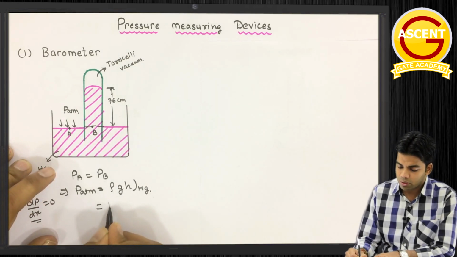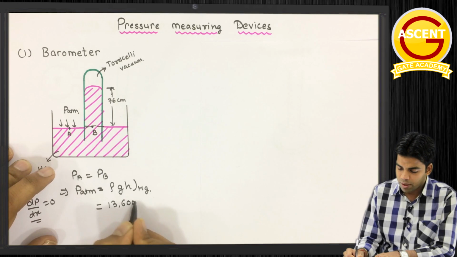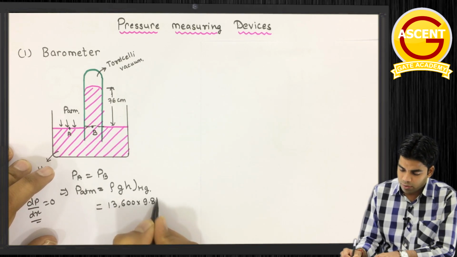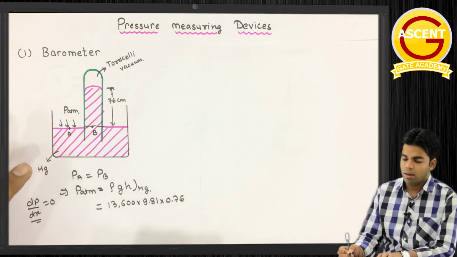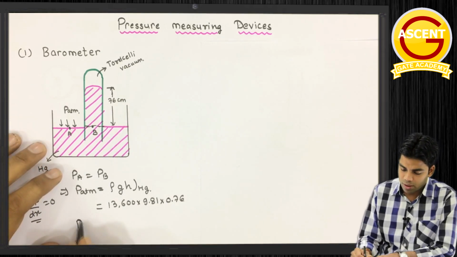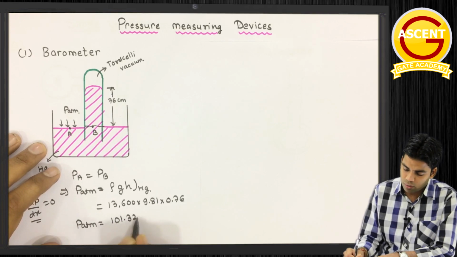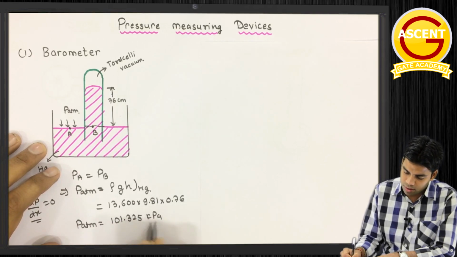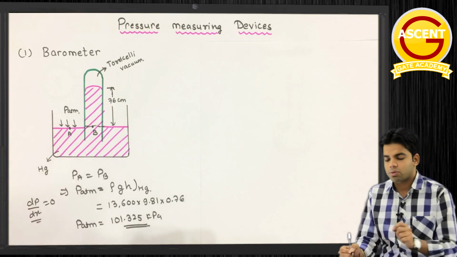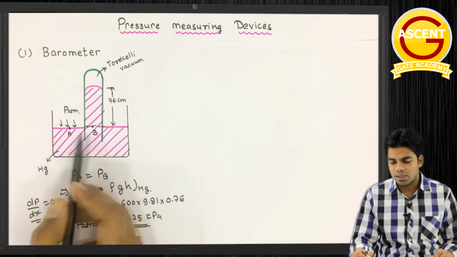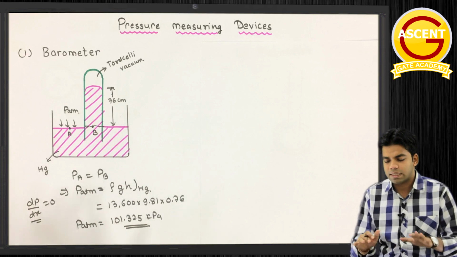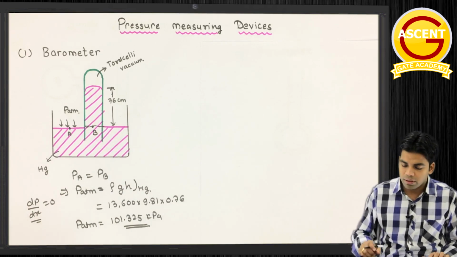So if I calculate this, it will be 13,600 into 9.81 into 0.76 meter of Hg. So from here P atmosphere is equal to 101.325 kilopascal. This is the way we get the atmospheric pressure, by equating pressure at two different points which are at the same level.